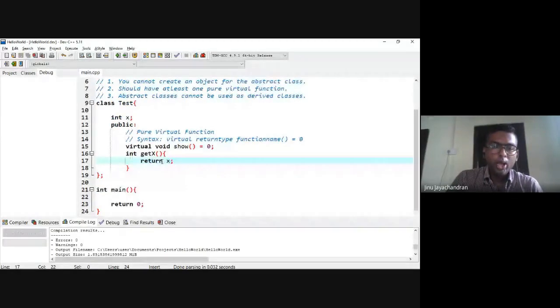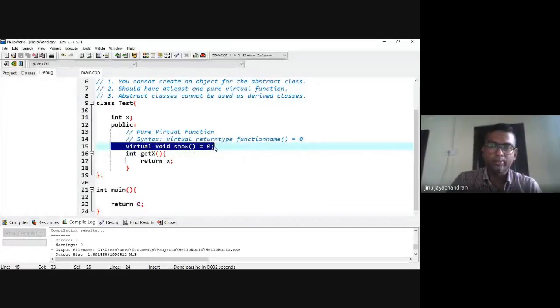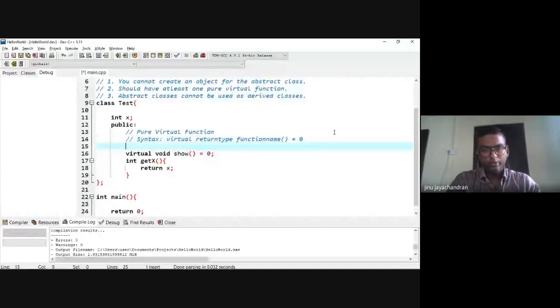The pure virtual function should be implemented in the derived classes.